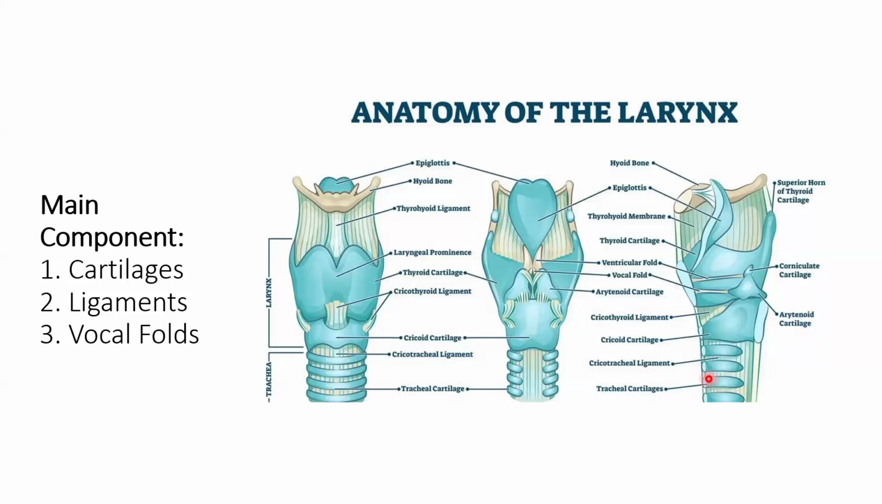And there are the vocal folds, and in the vocal folds there are the true vocal folds, which produce sound through vibration, and the false vocal cords, which we always call the ventricular folds, which protect the true vocal cords.